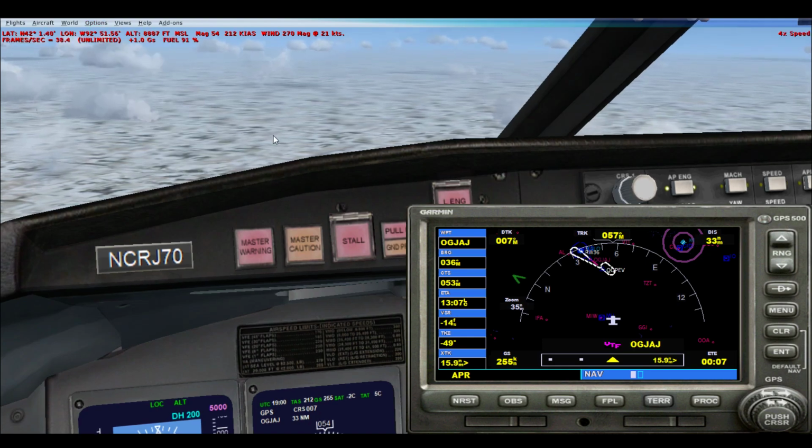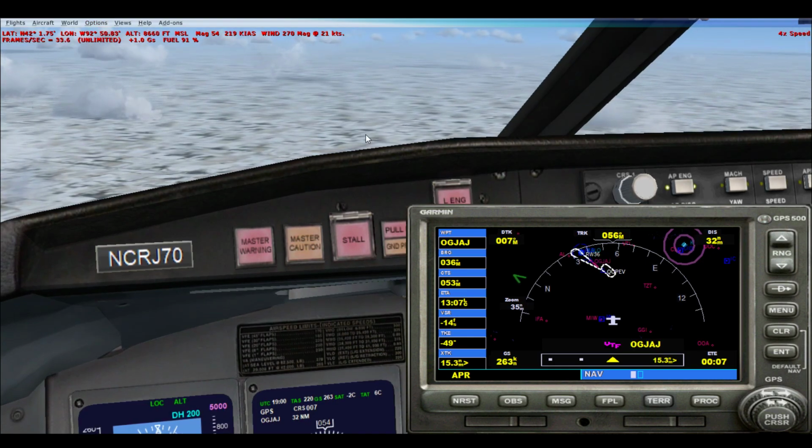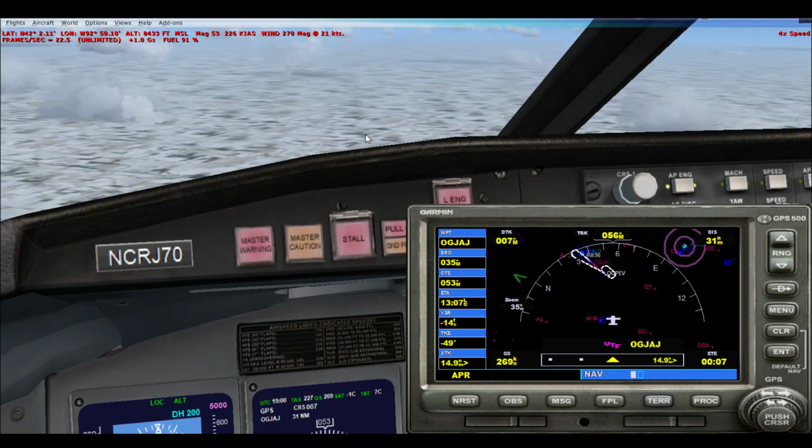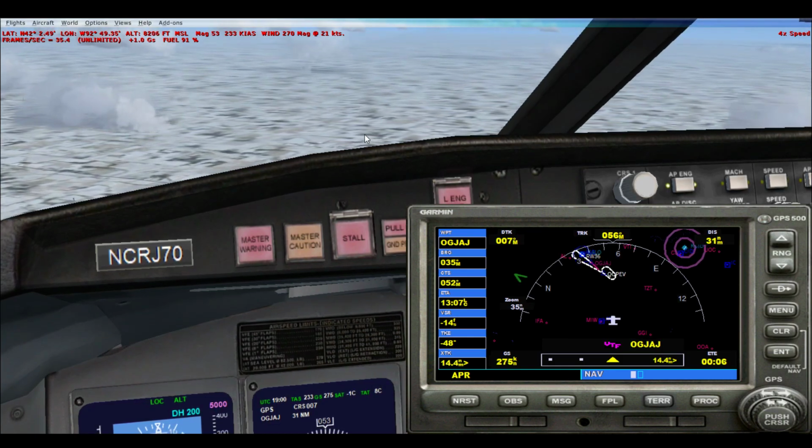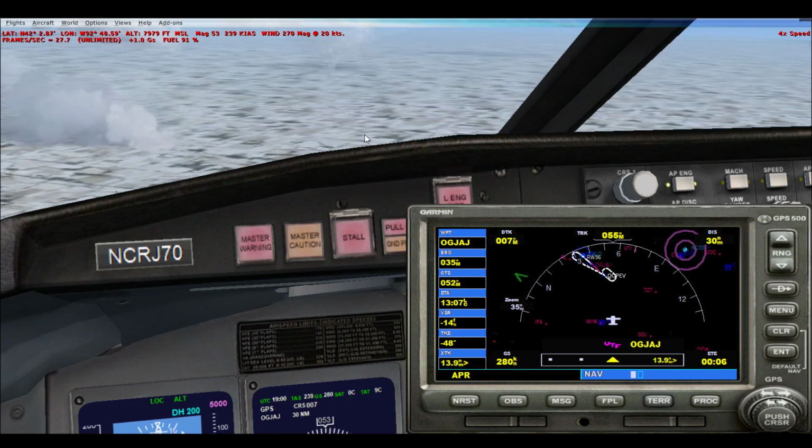And we can speed this up again until we're actually closer to the airport.